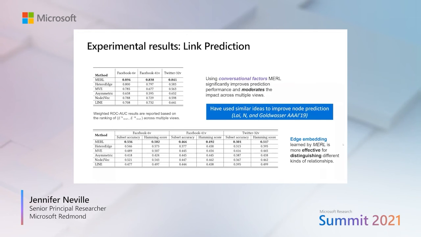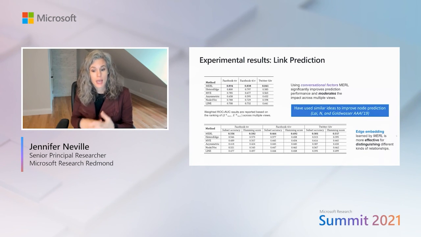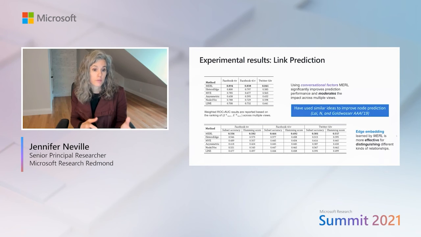And really the reason for that is that the joint views allow us to share the information and the text and the relations across all different types of prediction tasks, but the low rank projections and the conversation factors tell us which dimension is more important for which pairs.